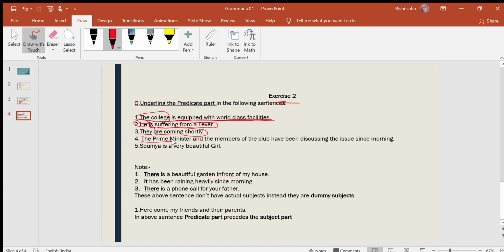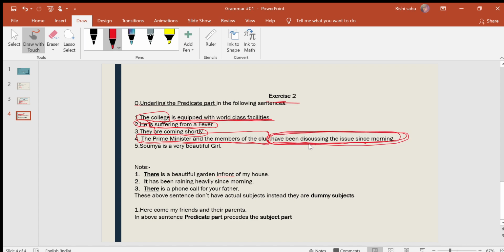The prime minister and the members of the club, this group of words acts as the subject in this sentence. The remaining part is the predicate part. So this is the answer we are looking for.